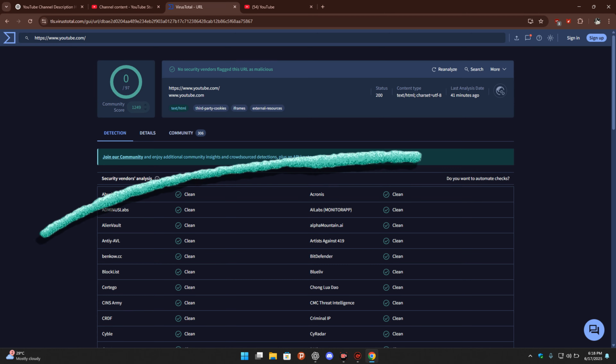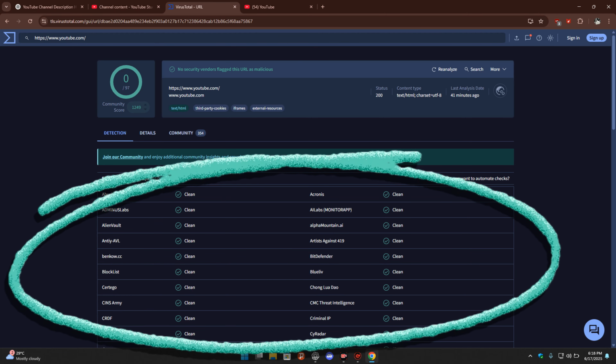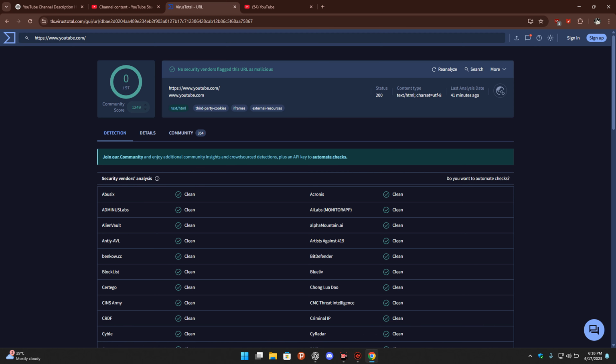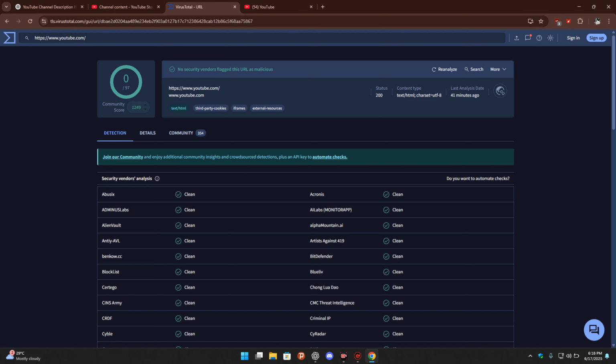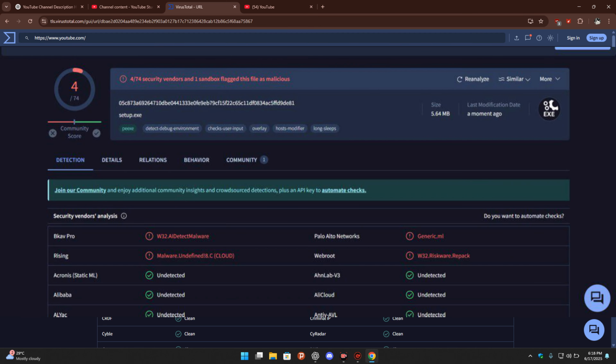It says clean. As you can see, it shows clean throughout, which means that link is absolutely clean. It's safe, and there is no hacking going on in here. But immediately you paste in a link and you get a notice like this on the screen with red indications that it is phishing or malicious, you need to avoid this kind of link, because these links are actually malicious or phishing links. Phishing is a term used in cybersecurity for when they try to get credentials. So if you see these red notices pop up on the screen, please stay away from those kinds of links.